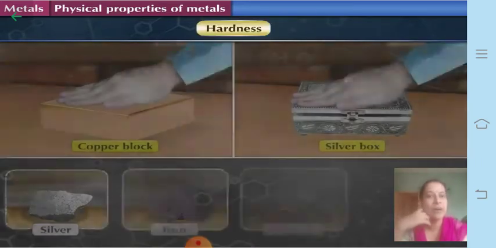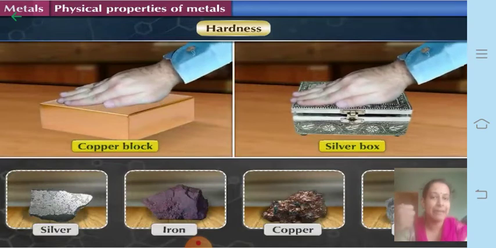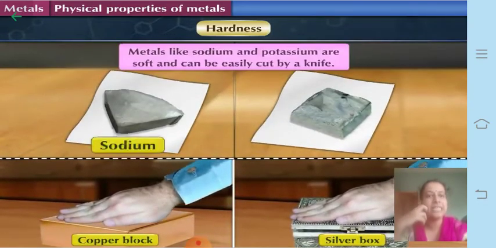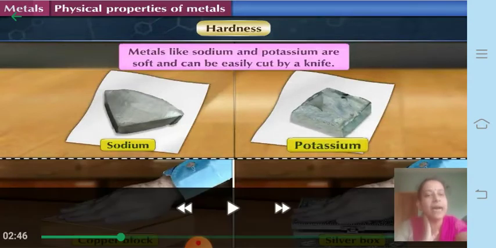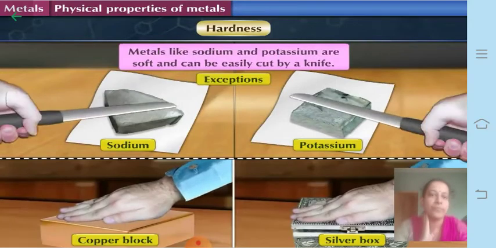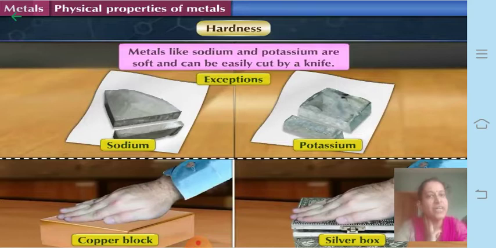Now let us see hardness. Most metals are generally hard. There are exceptions for everything, so here also there are exceptions among metals. Examples are sodium and potassium, which are very soft in nature and you can easily cut them with the help of a knife. Otherwise all the metals are very hard. You can see how it can be cut with the help of a knife.